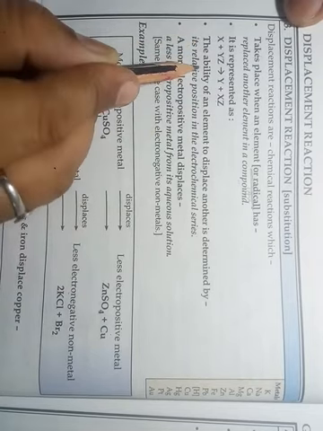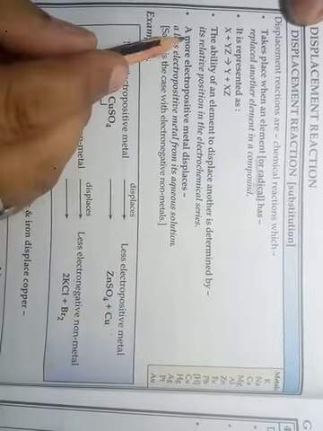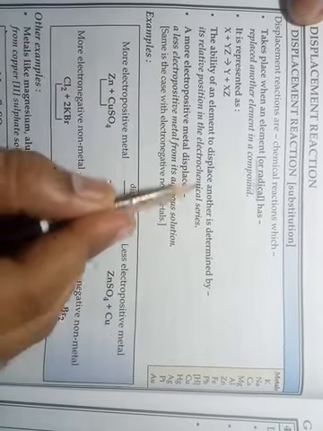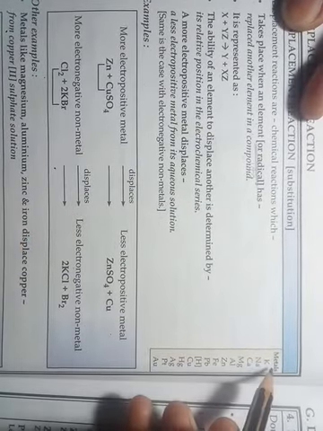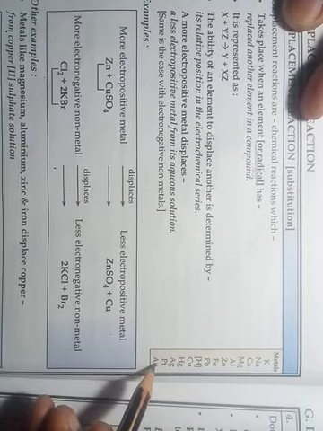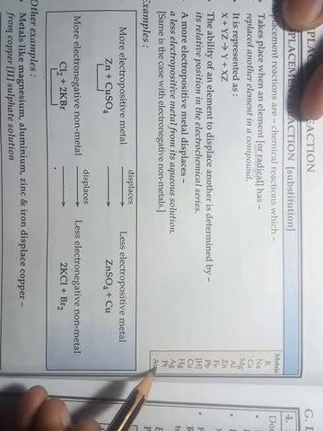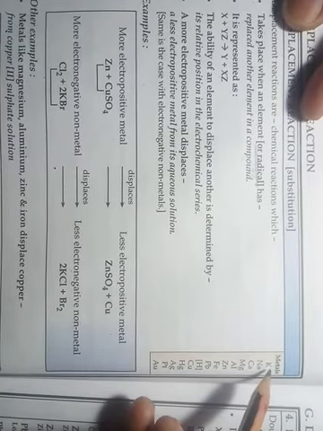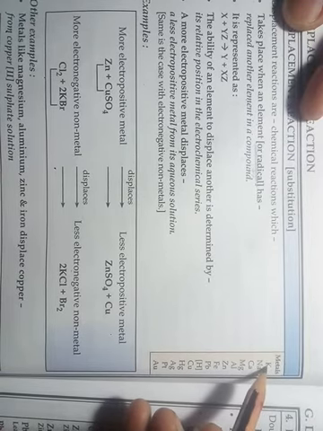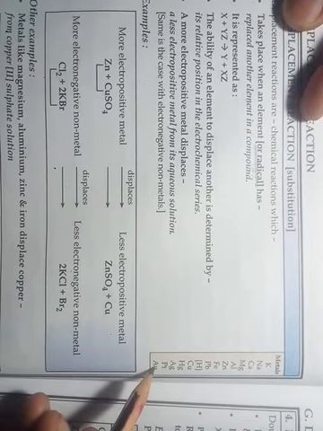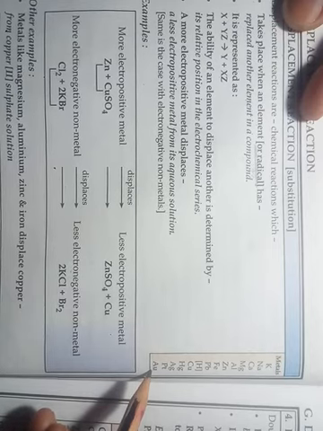The ability of an element to displace another is determined by its relative position in the electrochemical series. This series is also known as the metal activity series. The metals are placed in this series from more active metals to less active metals, so from up to down the activity of metals decreases.